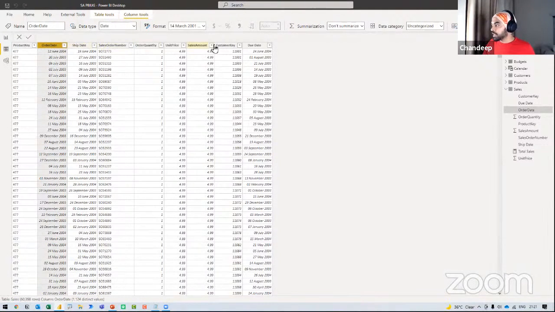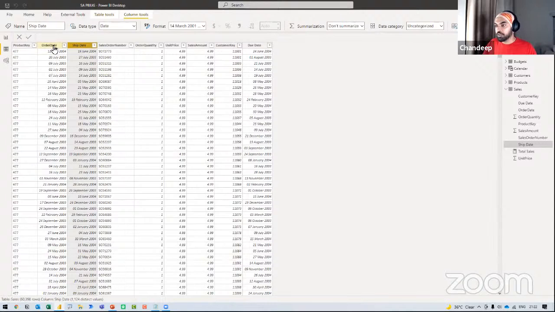What was the due date when the product becomes due, and when do you eventually ship it? So there are 3 dates that you have. Now, if you work with any dense business process, you are definitely going to have more than one date that actually marks out the entire journey of the transaction or whatever flow of the business is.